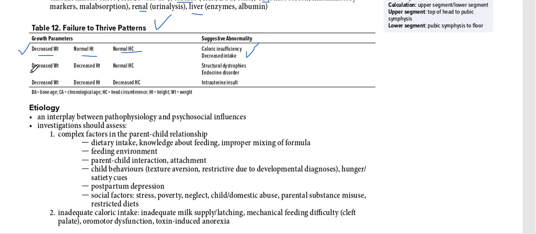Then, if the child has decreased weight, decreased height, but normal head circumference, so height is decreased too along with weight, maybe some structural disorders or endocrine disorders can be there.